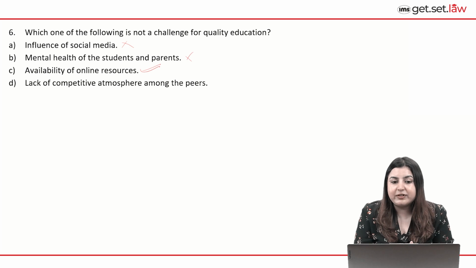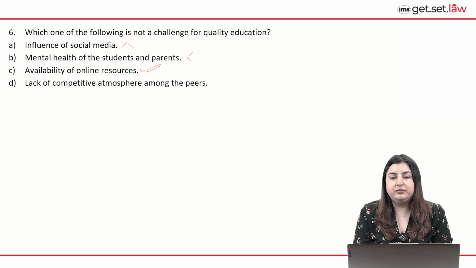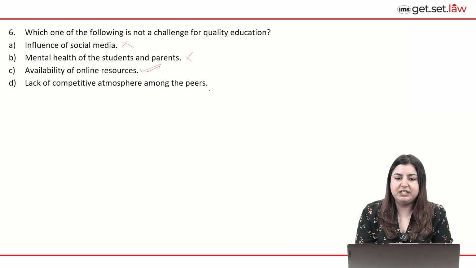Look at D, lack of competitive atmosphere amongst the peers. This is a challenge for quality education. It can be inferred from just how the marketing strategies of the coaching institutions are further exacerbating the feelings of inadequacy and self-doubt among students, and also making the market more competitive for them to flourish. So D is a potential challenge for quality education to come about. So we can eliminate D as well. Correct option will be C.